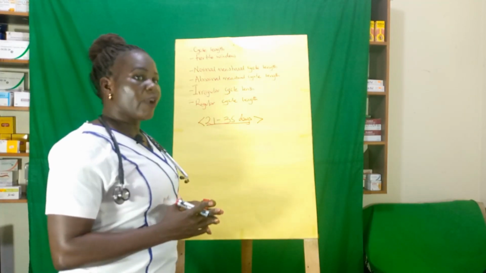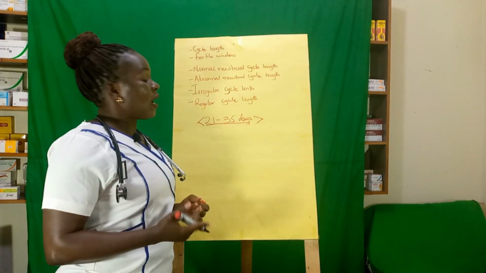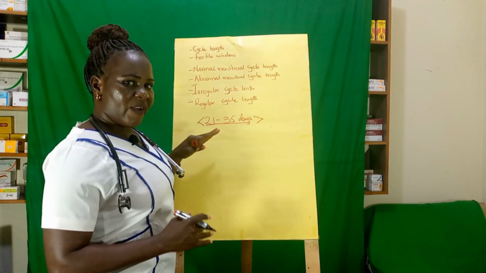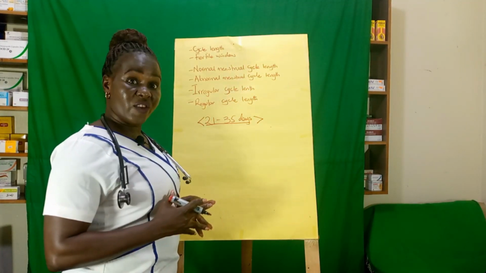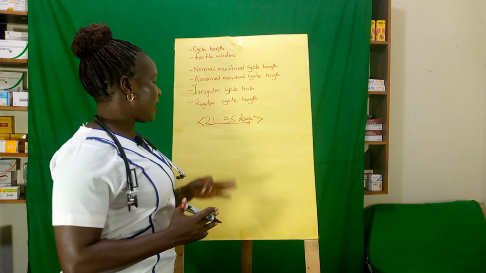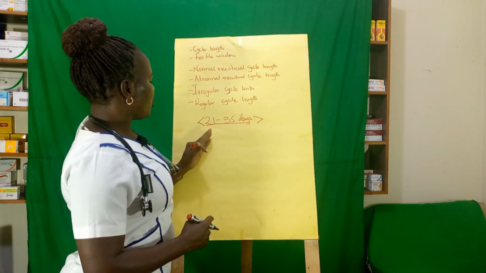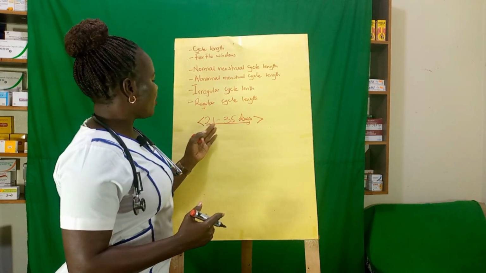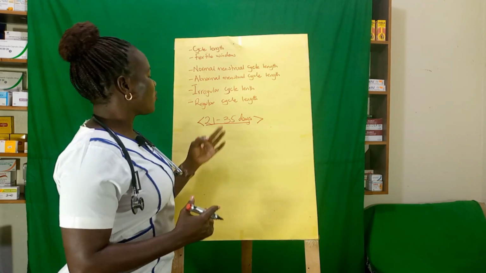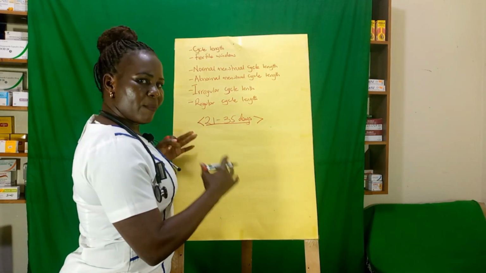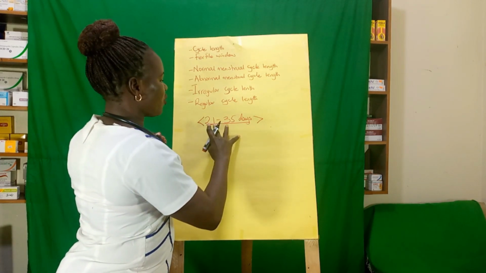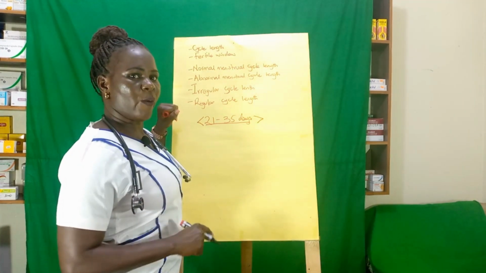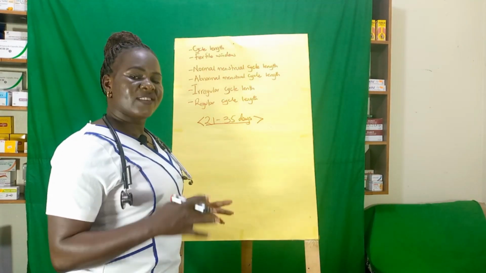Then regular cycle length. These are cycle lengths that fall in between 21 to 35 days. When this lady counts the number of days between her periods, they are always ranging between 21 and 35 days. For example, it can be 21, 22, 23, 25, 28. As long as the number of days she has counted lies between 21 and 35, we consider it a regular menstrual cycle. There is also what we call varying cycle length.